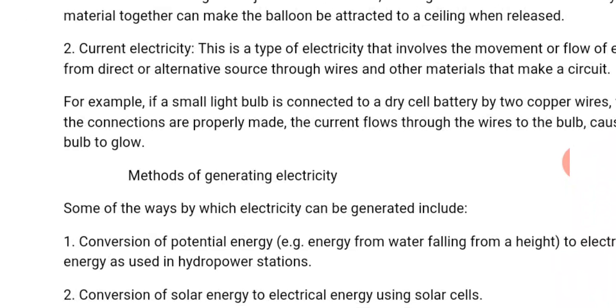Now, after that, we move on to methods of generating electricity.